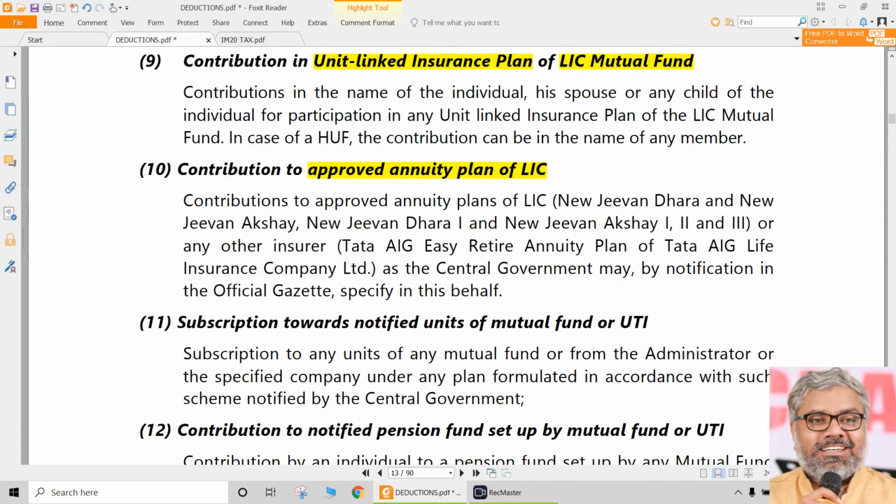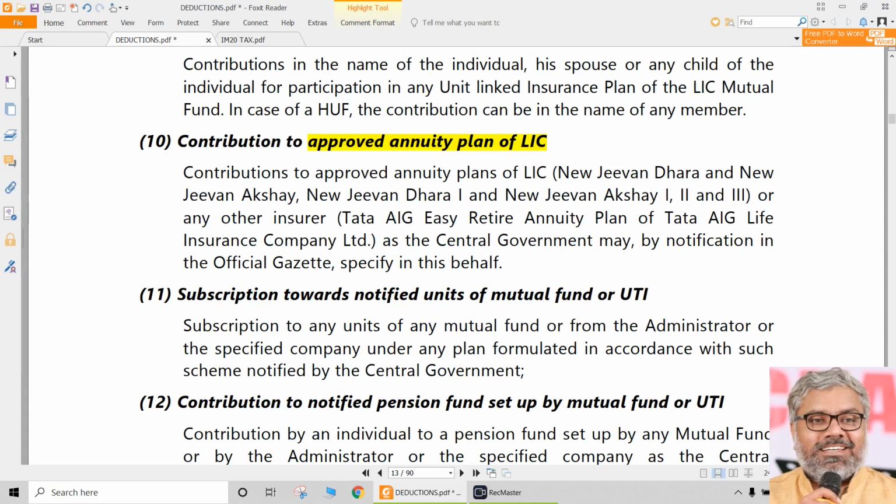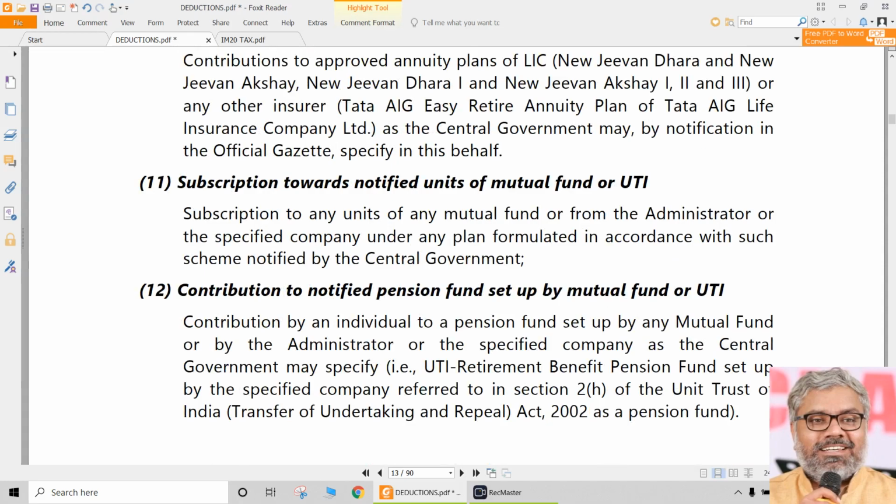Approved annuity plans. Approved itself tells us there is eligibility for 80C. And not only that, subscription towards notified units of mutual funds or UTI, Unit Trust of India, mutual funds or any other mutual fund formulated in accordance with the schemes notified by the central government. If anybody purchases those units of mutual funds, then those are also eligible for 80C. So how do we know whether it is eligible or not? It should be given in the question, that it is an approved mutual fund, notified mutual fund. The names will be given like that. Notified means yes, eligible. Not notified, not eligible. Simple.